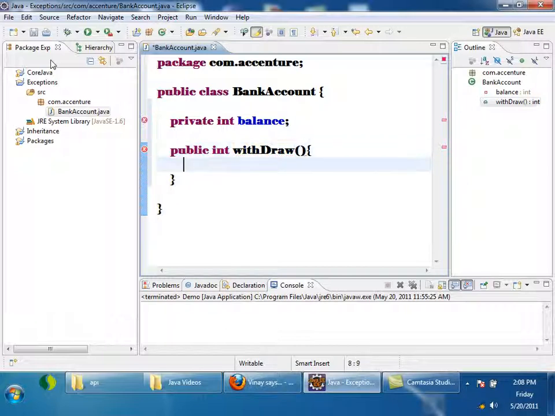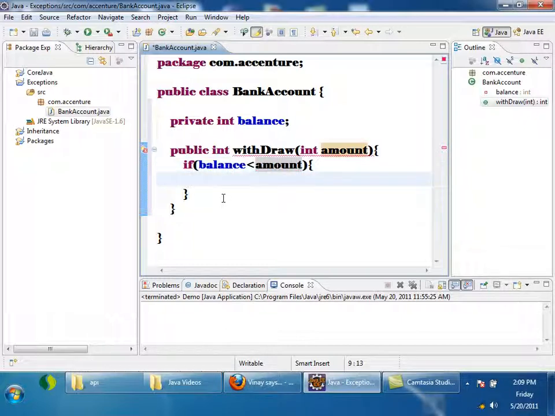Withdraw method is taking the amount to be withdrawn, int amount. Now I am writing an if condition: if balance is less than amount, then it is an exceptional scenario.